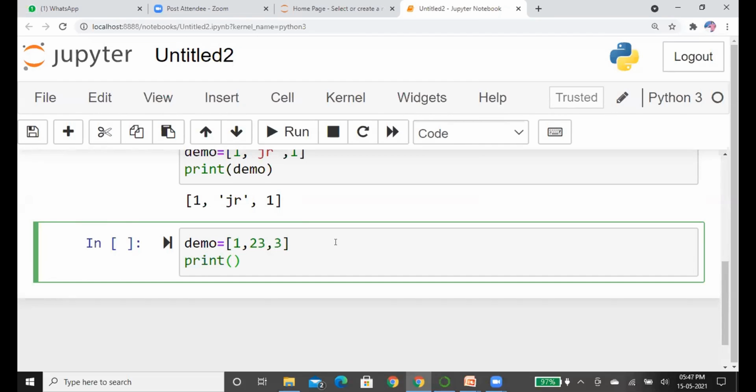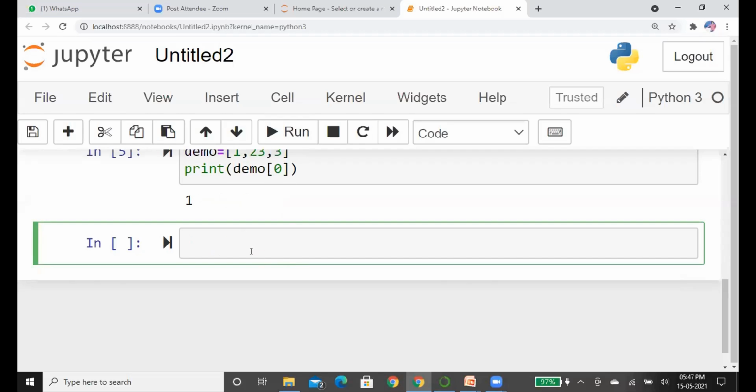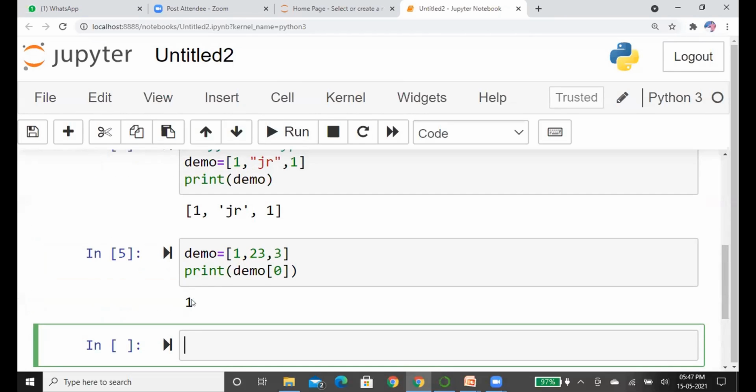So if you want to print the first element in the list, you have to use indexing. Demo of 0 means it goes into the list, searches for the first element, and prints it. See, we have printed the list at the 0th position, element 1.